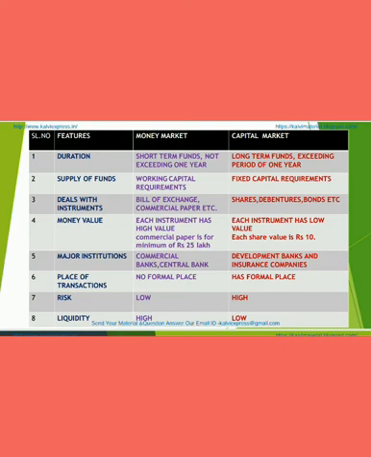The third difference is the instruments dealt with. The money market deals with commercial bills, bills of exchange, treasury bills, commercial papers, etc. But the capital market deals with shares, debentures and government bonds. The fourth difference is the money value. The value of money market instruments is large.